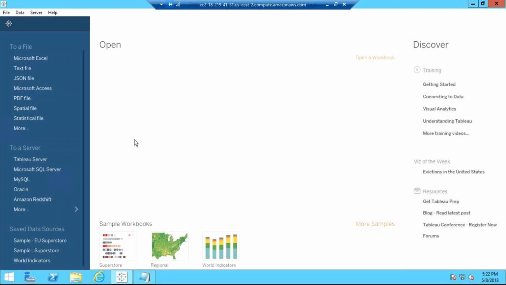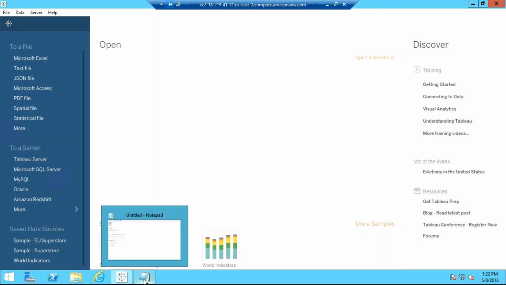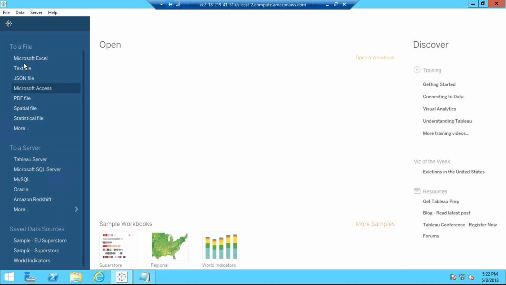And the features and all that stuff, like what I have told you earlier, why this is useful, it is very powerful, you get a lot of good visualizations and everything. That we have already discussed in the introduction session, so we will not go into that. Here, these are the options to connect to data sources. You see Microsoft Excel. First of all, you start with file. So file is nothing but you have some options like